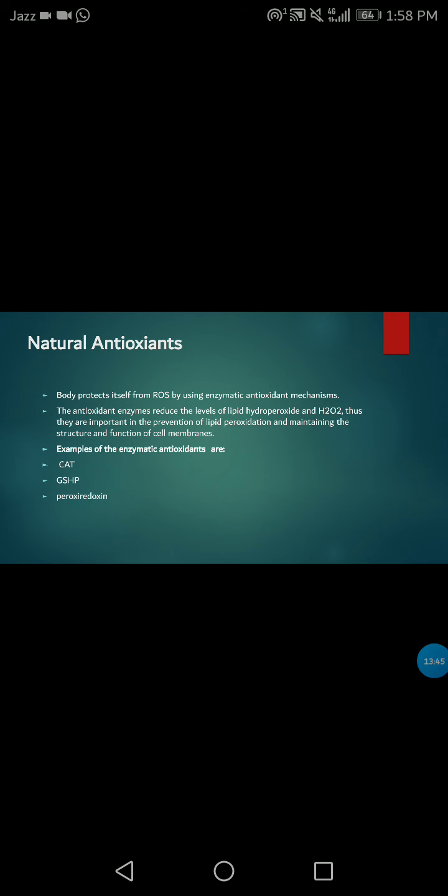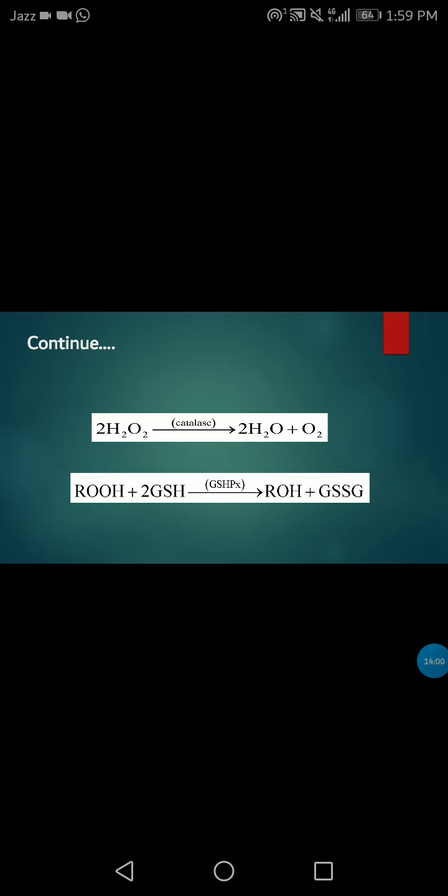There are two types of antioxidants, namely enzymatic antioxidants and non-enzymatic antioxidants, that modulate the free radical reaction. The body protects itself from ROS by using enzymatic antioxidants. These are the equations which show the formation of natural antioxidants. SOD: it is also an example of an antioxidant which is natural or enzymatic.